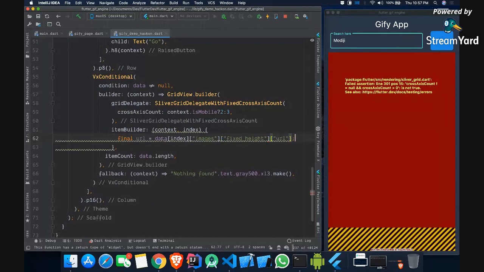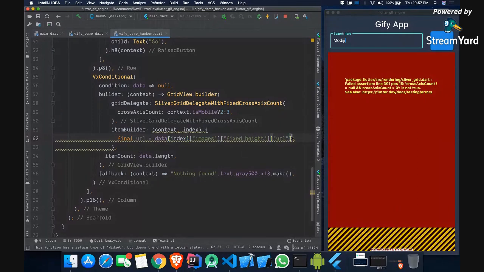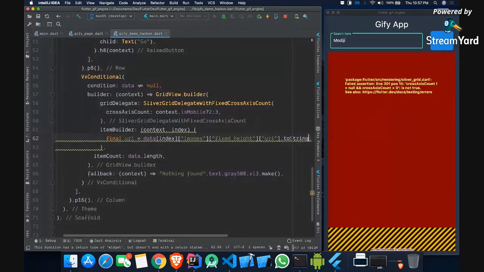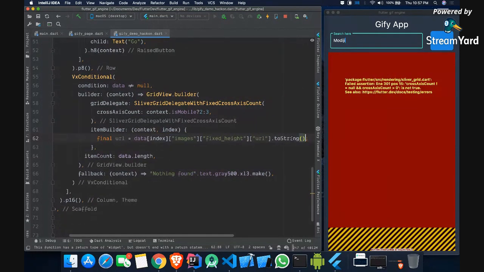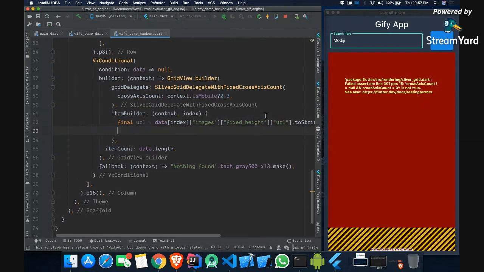Okay, and now for this index, whatever you are getting with this, it can show you some error because, one second guys. So this URL, once you got it, maybe you can use toString so that it does not give you some error. Okay, once you get that, now we can actually return a widget. So let's try returning a text and saying this URL. Now let's refresh it and see if that works. And then we will replace it with other things.